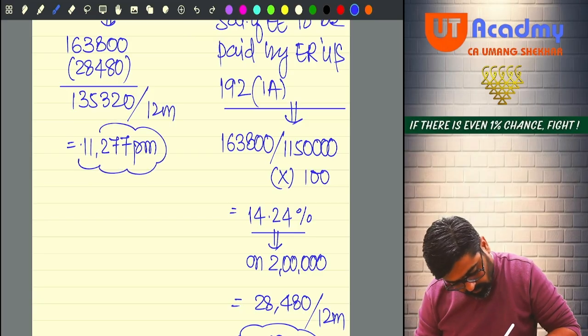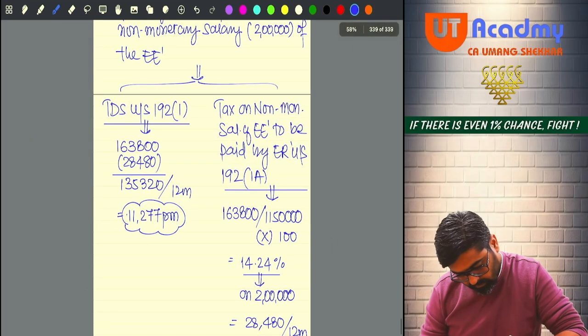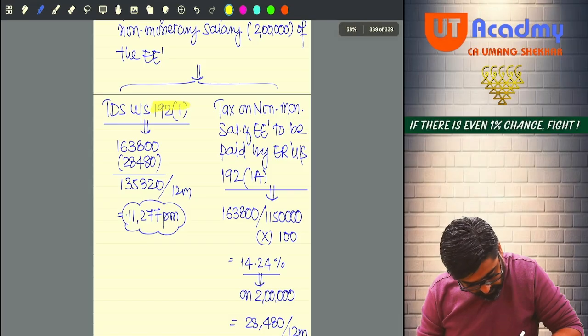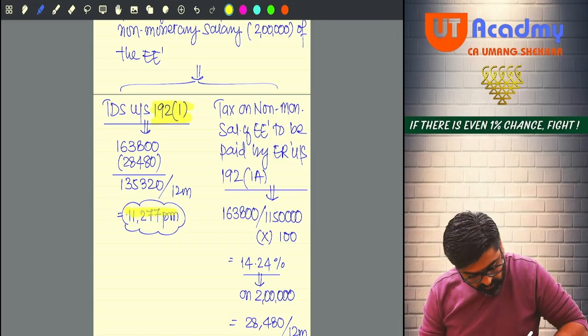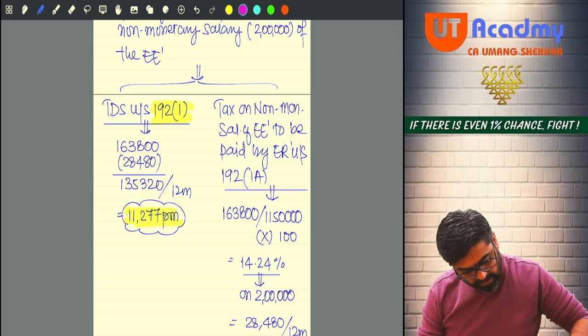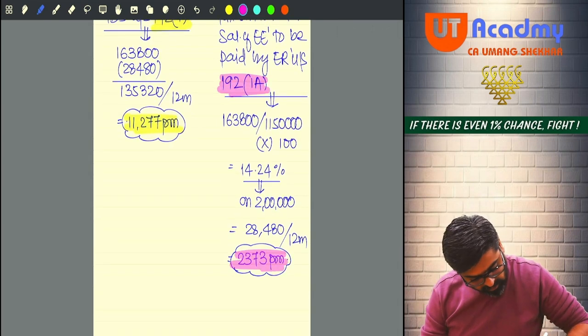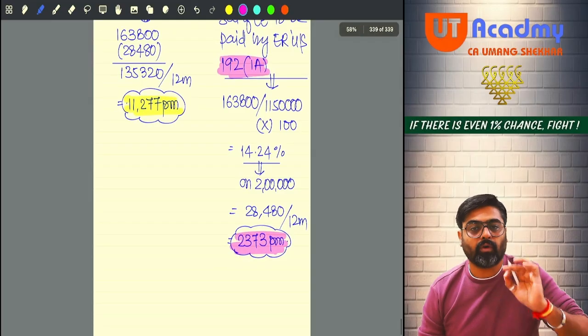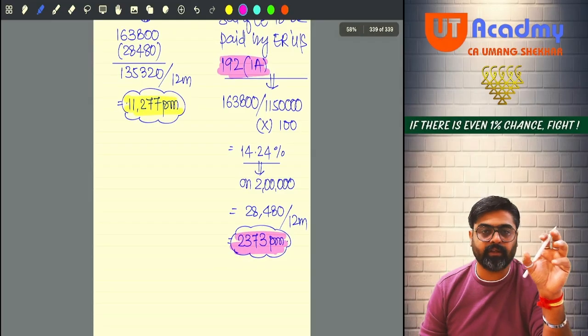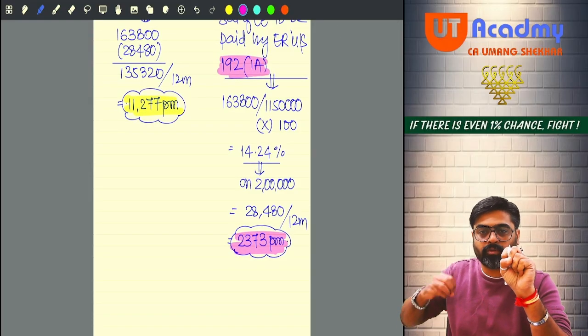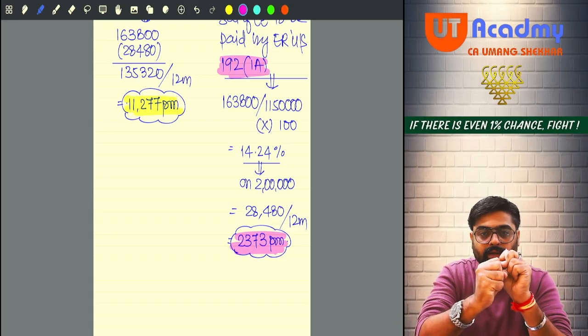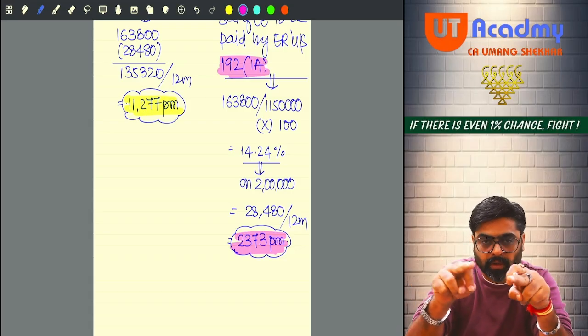So sir, under 192(1) from your salary, now this will be your TDS, and as per 192(1)(a), the employer will pay this much from his pocket. So every month from your salary this much amount will be deducted, from the employer's pocket this much will be added. Please do the total.